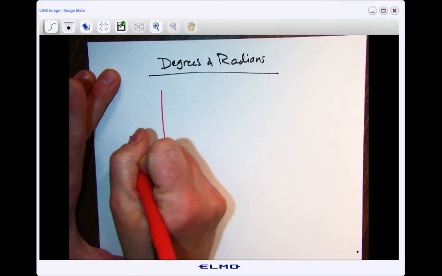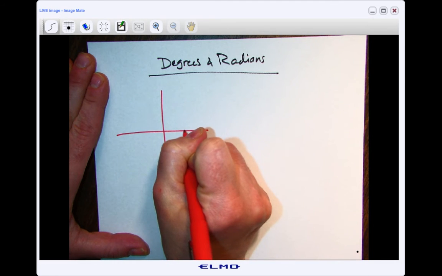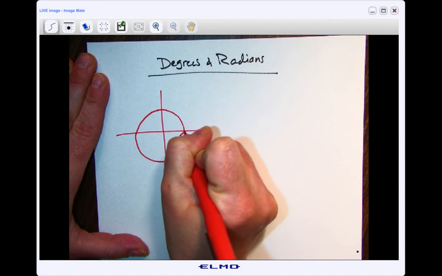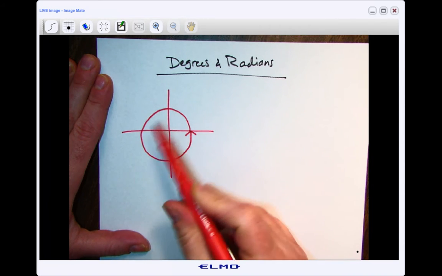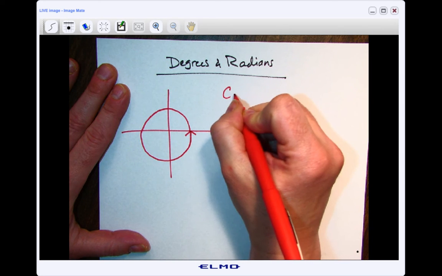So I'm just going to draw this on a coordinate plane just because it makes it easier for me. I like to draw them on a coordinate plane. So let's talk about a circle. So let's say that I walk all the way around a circle, right? So let's talk about the circumference of a circle.